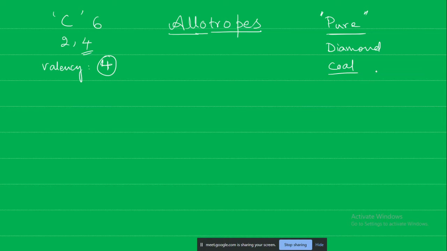We are interested in that it may be in coal it is only 60% pure. Okay, 40% is impurities, but this 60% is pure carbon. So we are taking coal as an example of the pure form of carbon. Here what is happening is the carbon is not combined with any other element. Okay, that is important.